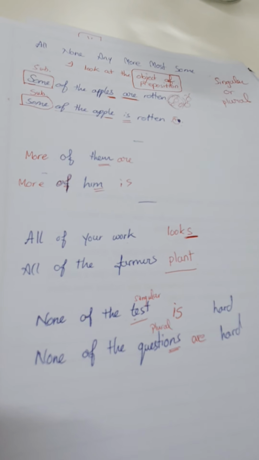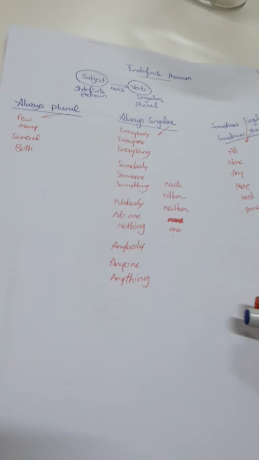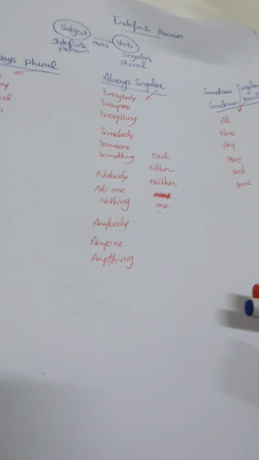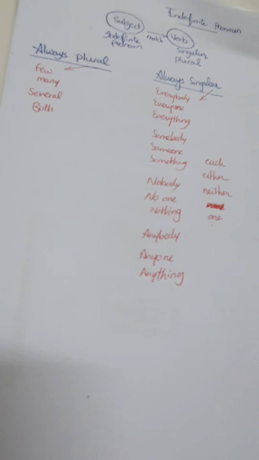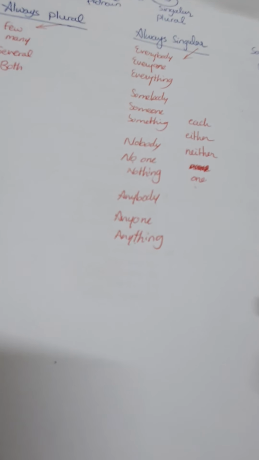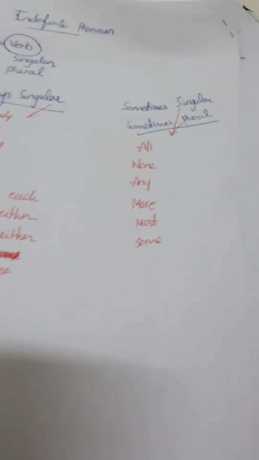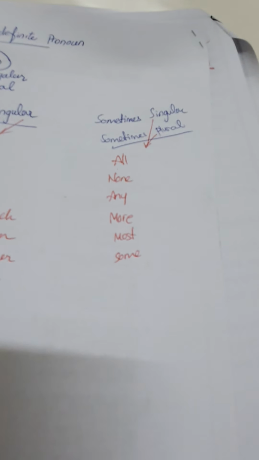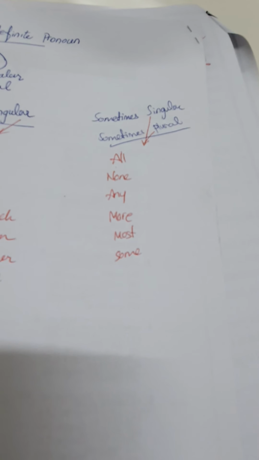So we look at the main one: indefinite pronouns. Sometimes singular, sometimes plural; always singular, always plural. Always plural: few, many, several, both. Always singular: you know the song, it finishes each, either, neither, one. And sometimes singular, sometimes plural: all, none, any, more, most, and some.